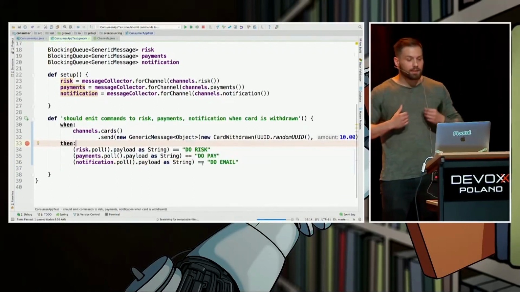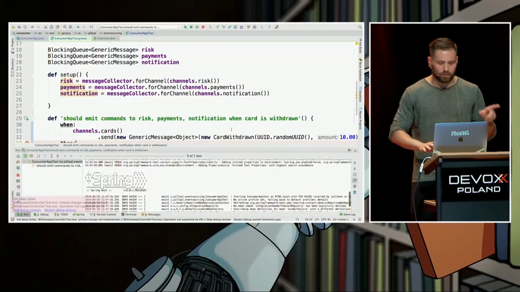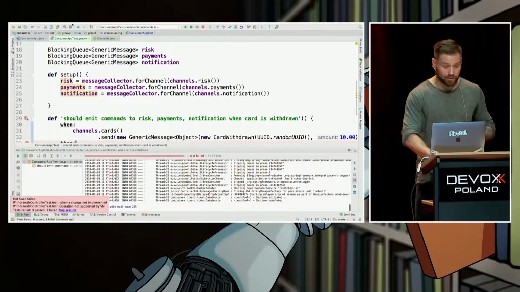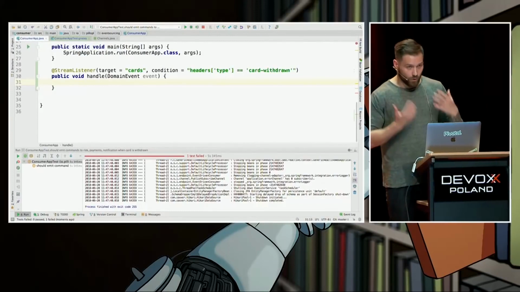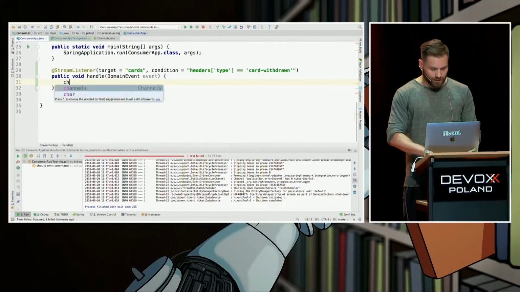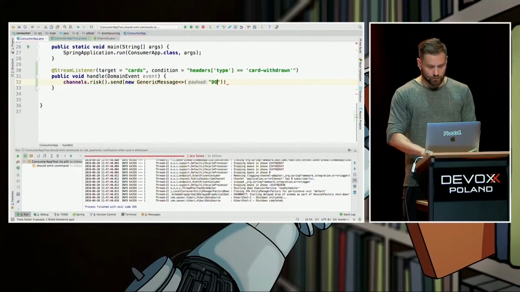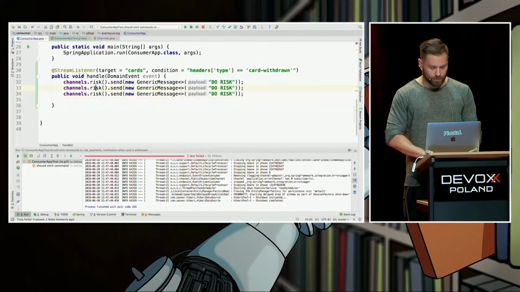OK, let's see this test failing, and then, as a final act, we are going to develop this method and see the test become green. I hope so, at least. OK, so let's handle the withdrawal in here, which means that we have to notify risk, send a new generic message, do risk, and with payments do the same, but just different commands, right?